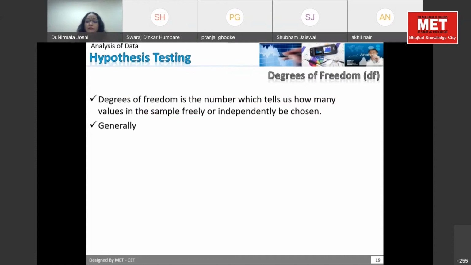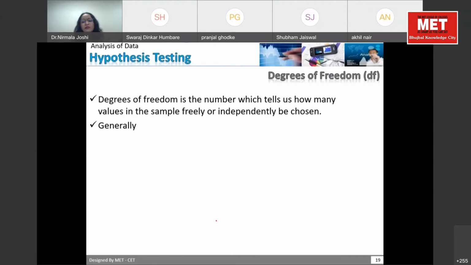Now, another most important aspect in our hypothesis testing is degrees of freedom. What is degrees of freedom? Suppose I am drawing a sample where the total number of observations I want to take is 10. So I need to select independently a minimum of 9 observations. One observation I can select as a residual. Why? I want the observations totally unbiased, so all the objects which I am selecting should be independent.